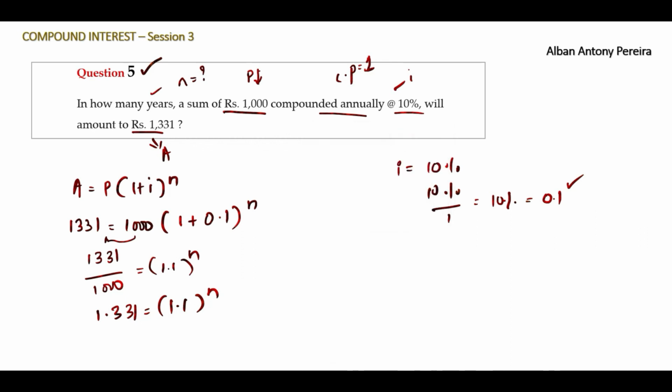So your answer should be 1.331 is equal to 1.1 to the power 3, 1.1 cube. That's why we found that n is equal to 3, and the conversion time or the period is also 1. So even if you divide it by 1, your answer will be 3 itself.